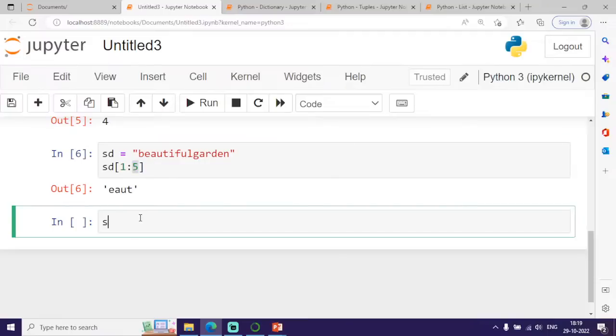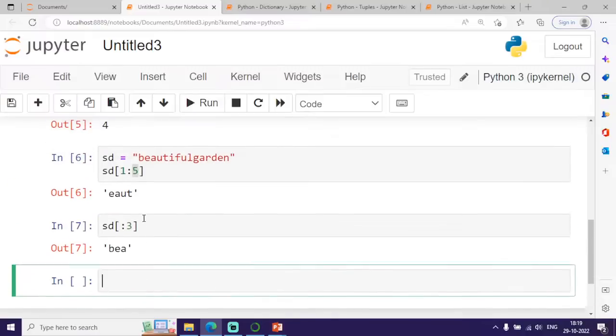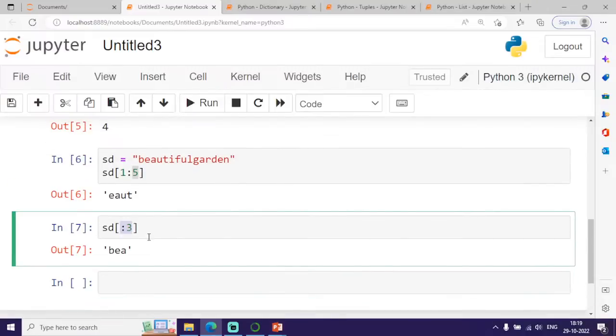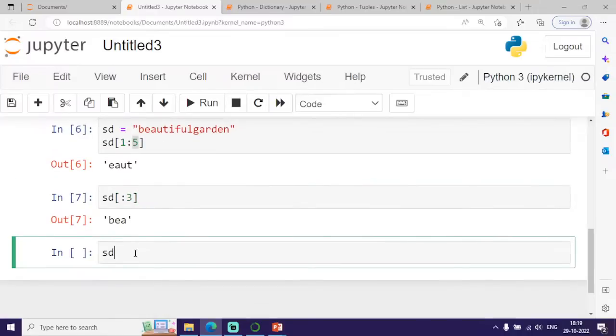And within this input string, for example, :3. If I don't mention anything, I extract the first 3 characters. Clear with this? And here 3:.